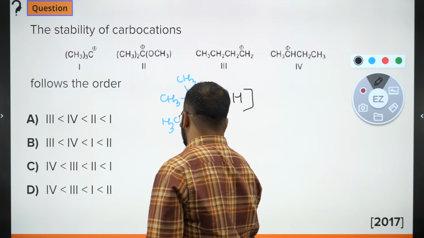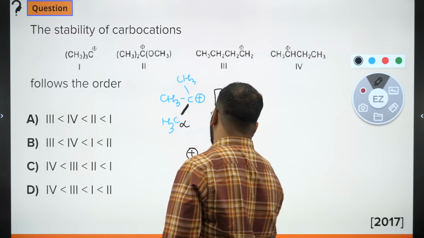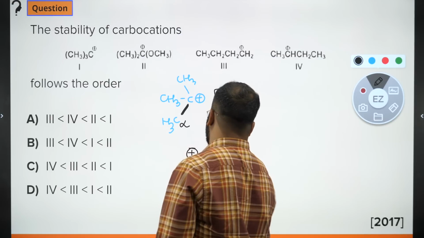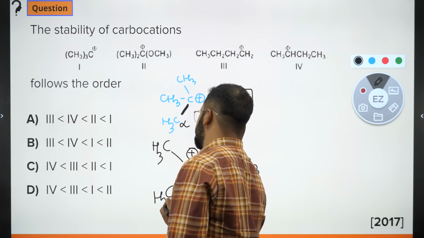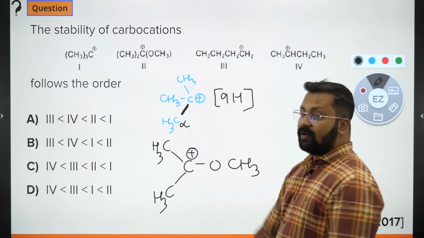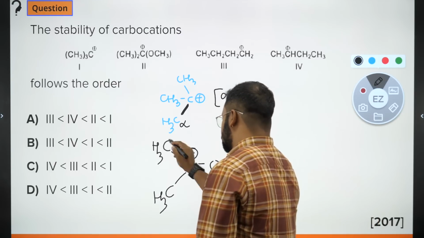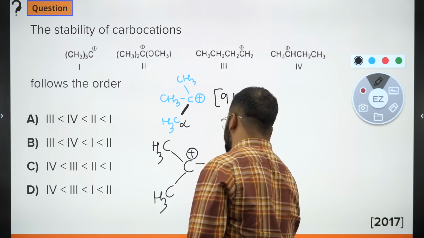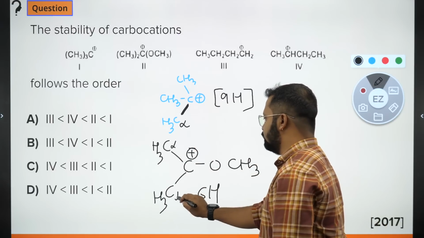What about 2? Plus we have one OCH3 and we have CH3, CH3. How many alpha carbon atoms are present? 2 and total of 6 hyperconjugative structures. This is alpha, this is alpha.